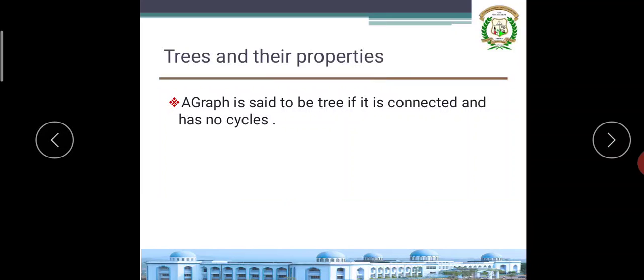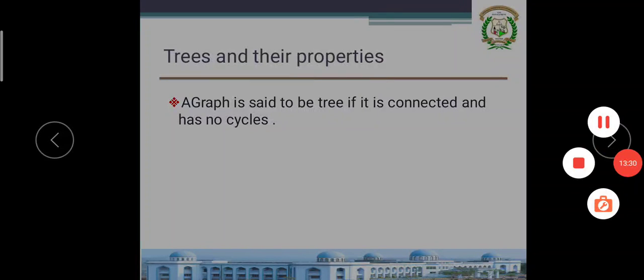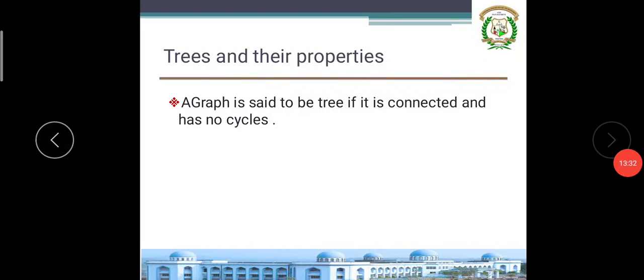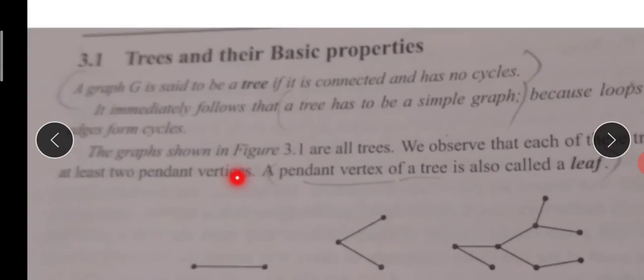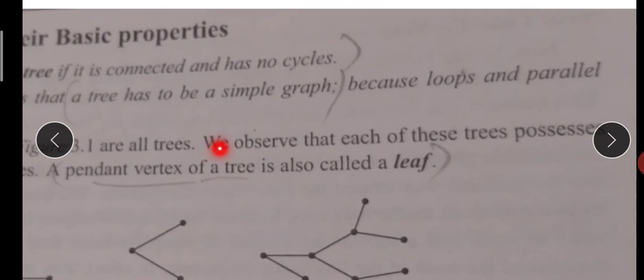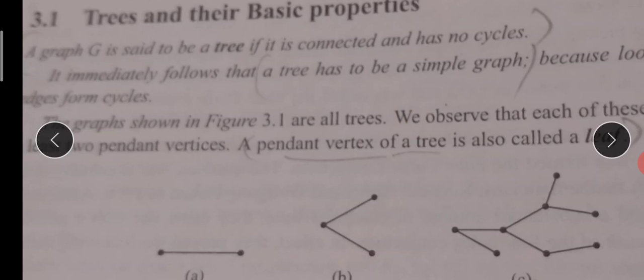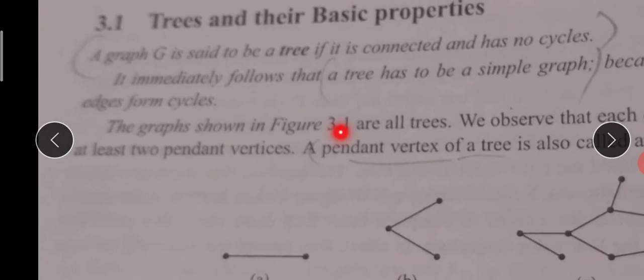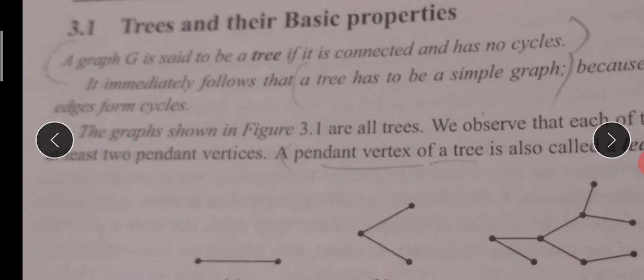It should not contain any cycles. That's the main point. Next point, a tree has to be a simple graph because loops and parallel edges form a cycle. If there is a loop or parallel edges, it will make a cycle. So a tree is a connected graph that does not contain a cycle. No doubt it should not contain a loop as well as parallel edges, because if a parallel edge or loop is there, it will make a cycle.